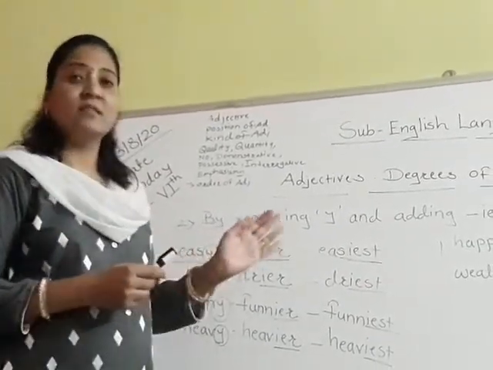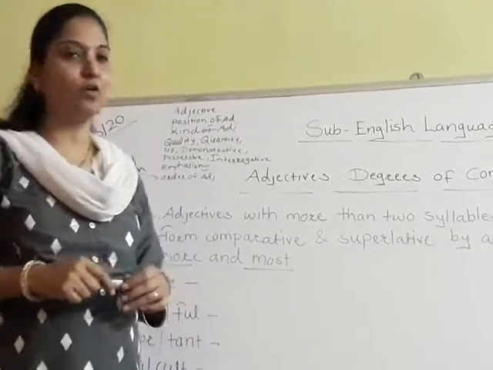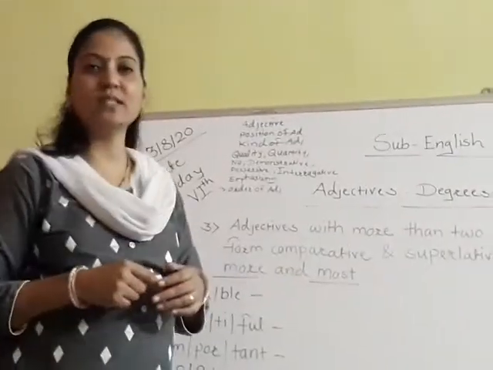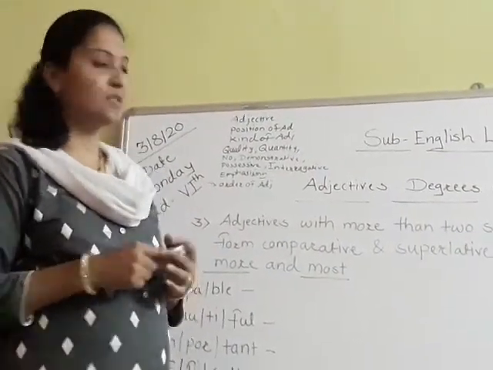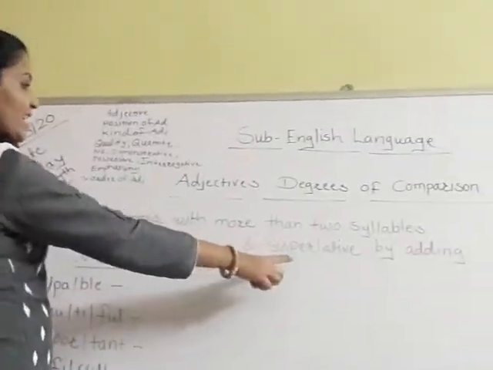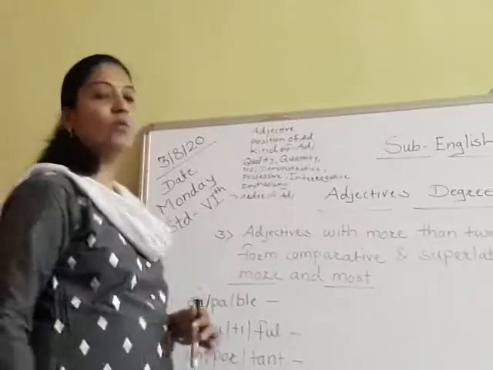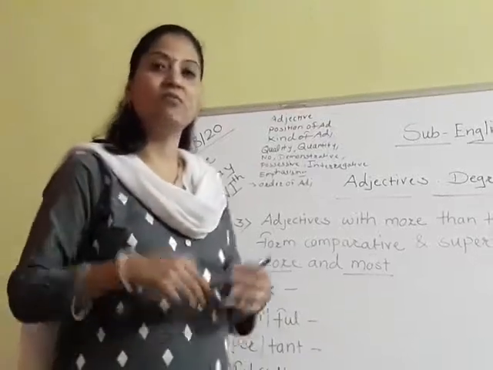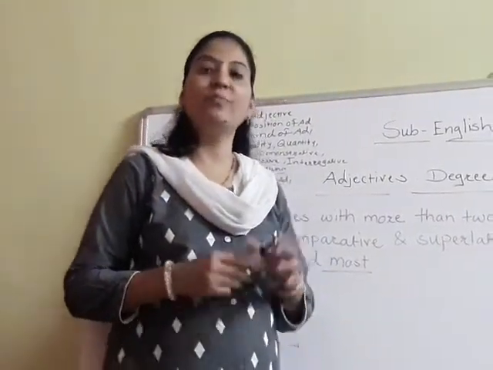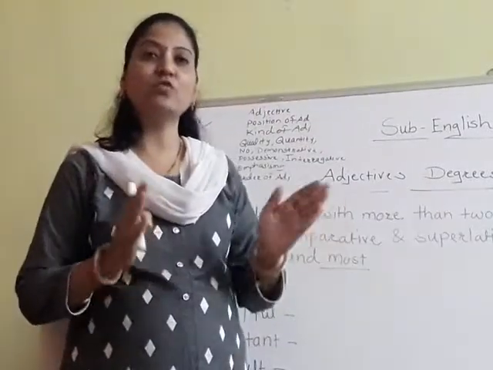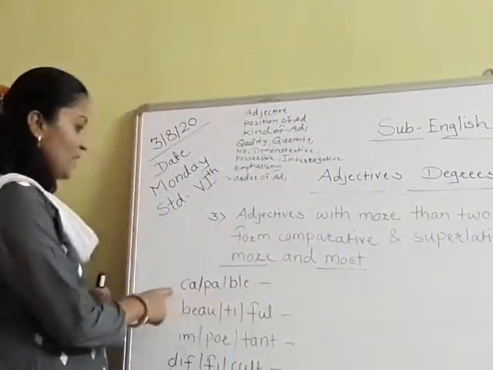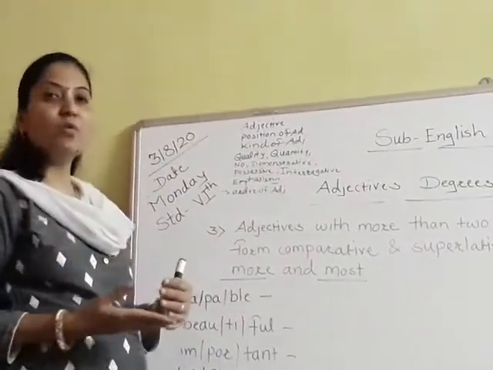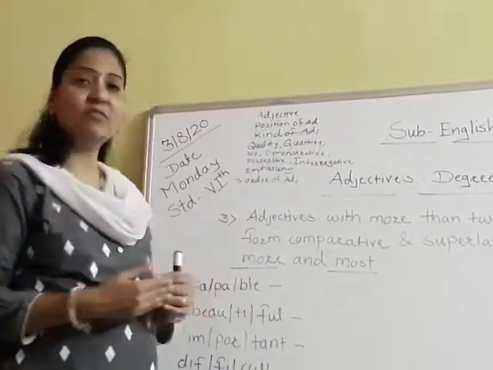Now see the third rule. Now students, see the third rule. Adjectives with more than 2 syllables, meaning the adjectives that have 3 syllables, form comparative and superlative degree by adding more and most. Now you will say, ma'am, what is the meaning of a 3 syllable word? It means that while pronouncing that word, we break that word into 3 parts. For example, see the first spelling, capable. I have written here the spelling of capable. But when we pronounce that word, we break that word into 3 parts.